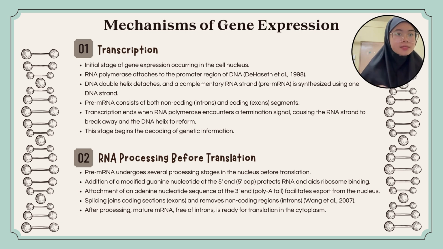Today I will explain transcription and RNA processing. In gene expression, the first step is transcription and it occurs in the cell nucleus. Here, RNA polymerase attaches to a DNA promoter and creates a complementary RNA strand called pre-mRNA, which contains both introns and exons. The pre-mRNA is then processed by adding a 5' cap and a poly A tail for protection and export. Splicing removes the introns and joins the exons, forming mature mRNA. This mature mRNA is transported to the cytoplasm for translation into proteins, decoding genetic information to create proteins in cells.